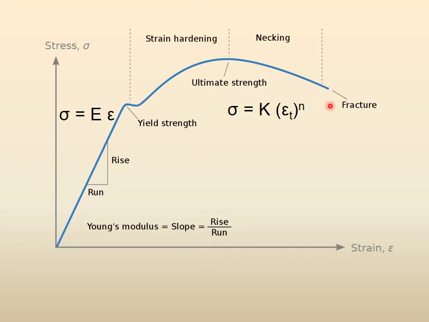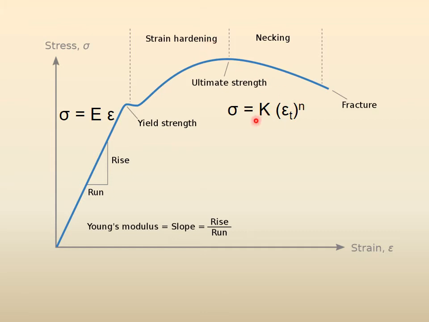For this region, if you remember, the equation is sigma is equal to K epsilon to the power n, but here the sigma is the true stress and the epsilon is the true strain. I should have written sigma t here for true stress. So this is the true stress equation, and there are two constants of the equation, K and n. And this small n is the strain hardening exponent, strain hardening, right? And this is another constant.